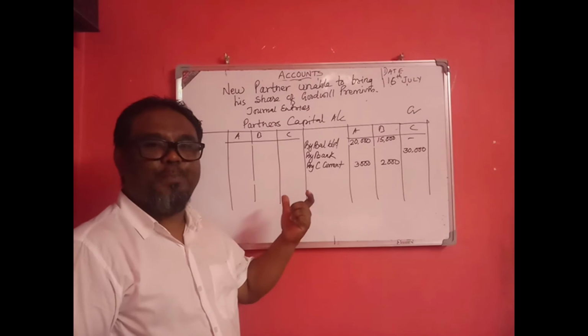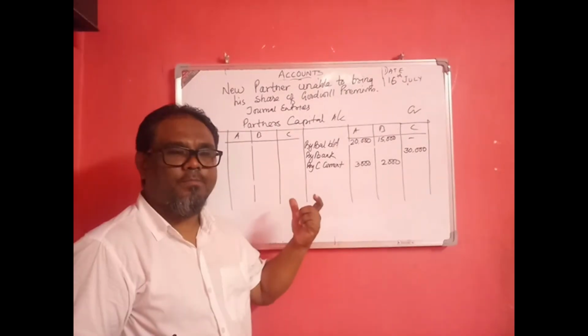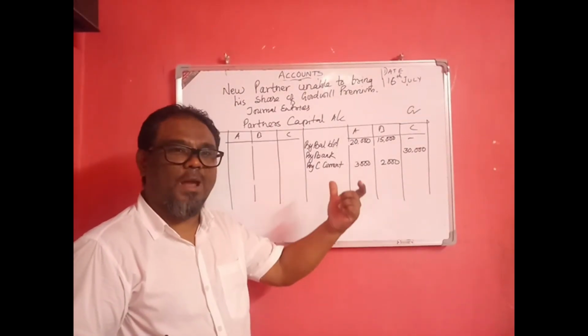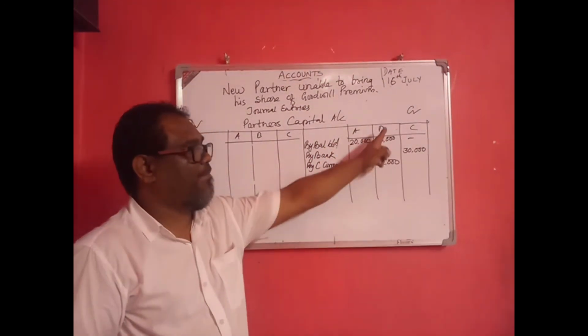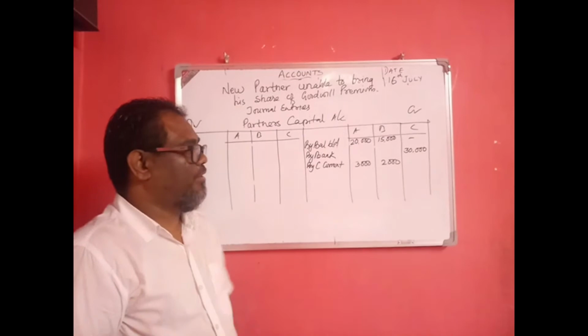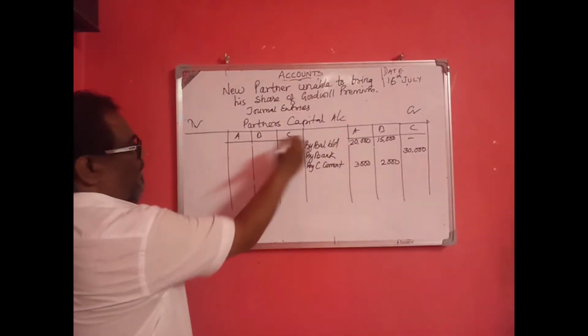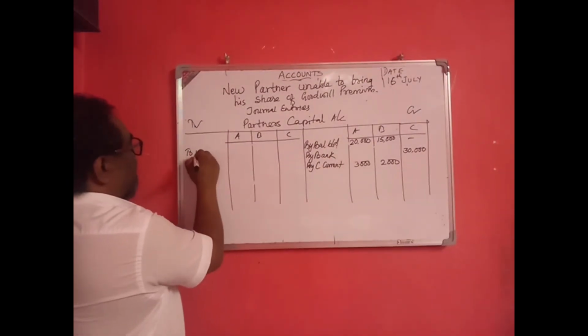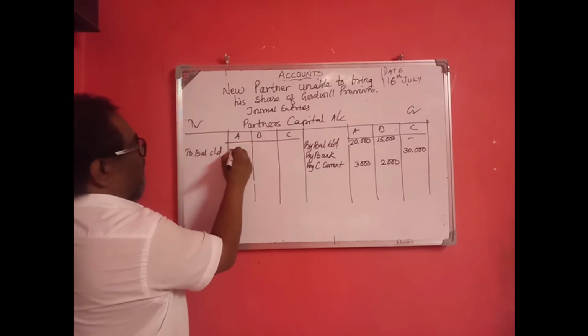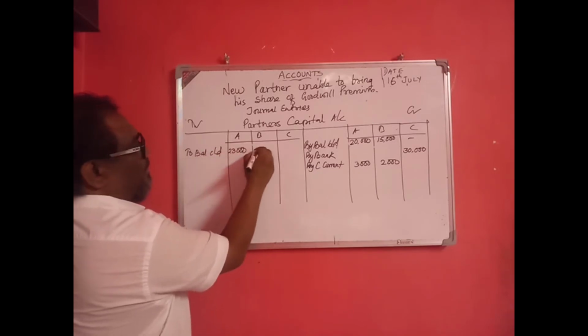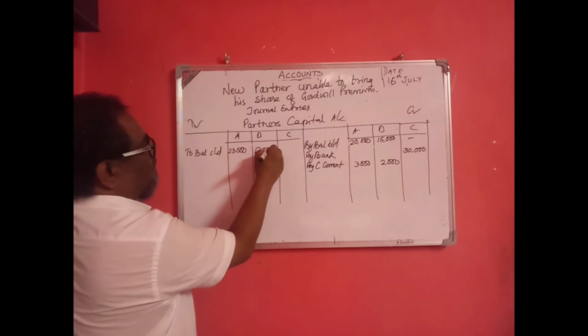C is unable to bring his share of the premium. C's current account should be debited by 5,000, A's capital should be credited by 3,000 and B's capital should be credited by 2,000. So here total to balance is 23,000 and here balance of capital is now